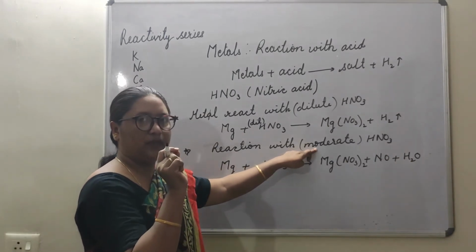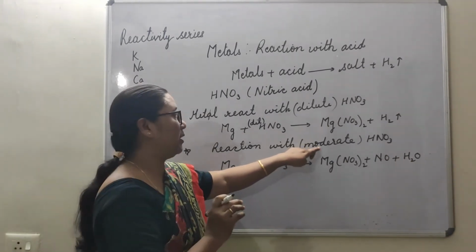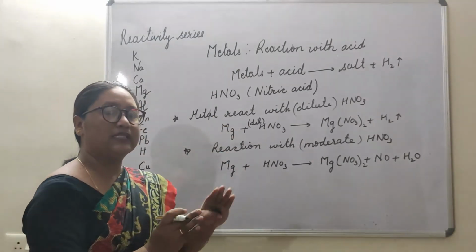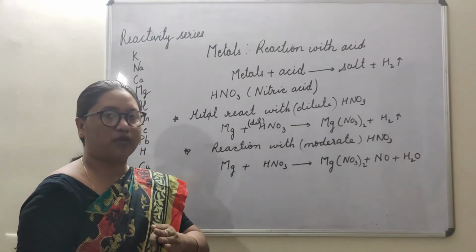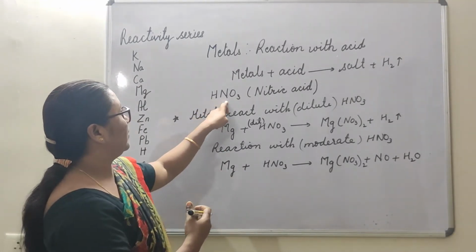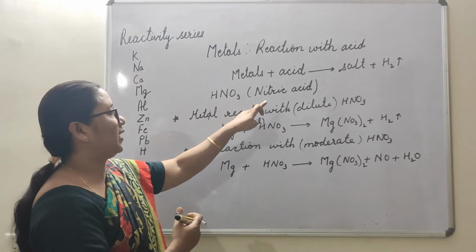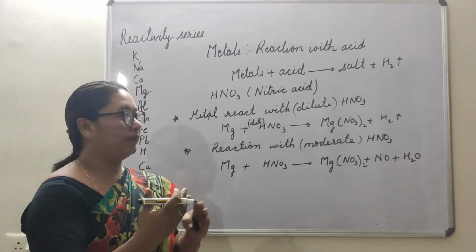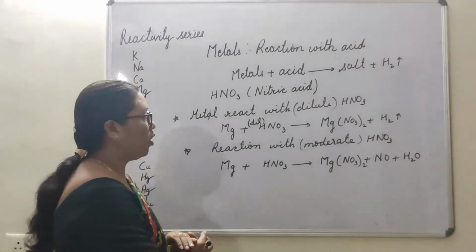A little concentration will be there. It's not very concentrated but not dilute. As we will see later, as the concentration keeps on increasing, the reaction between the metals and nitric acid, which is a strong oxidizing agent, gives different oxides of nitrogen.